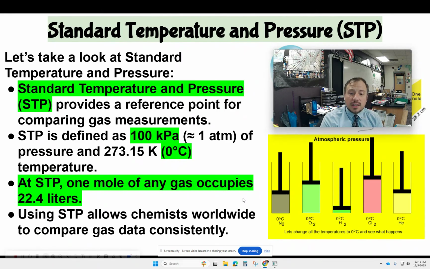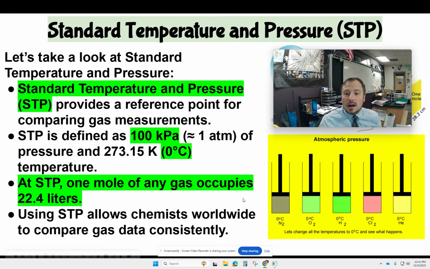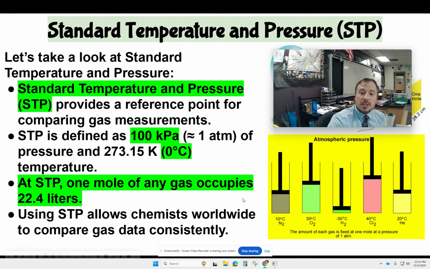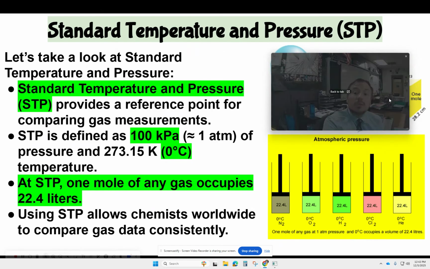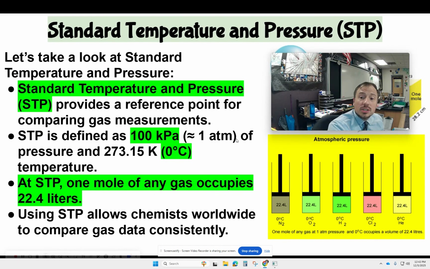The little graphic here is saying, okay, great. I've got these different gases, and I've got them at a bunch of different temperatures. But notice what happens when the temperature is made the same and I've got the same pressure. So at 1 atmosphere, or 100 kilopascals, at 0 degrees Celsius, all gases are going to be the same. It doesn't matter whether it's nitrogen, oxygen, hydrogen, chlorine, helium, any gas. It's going to be the same. So that gives us a starting point, which brings us